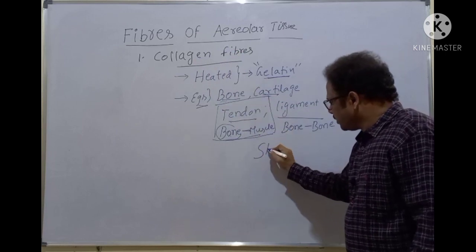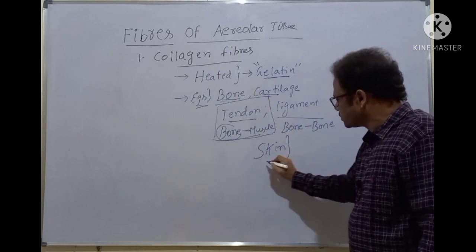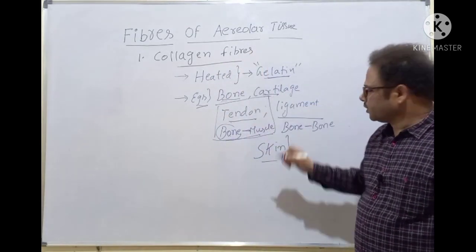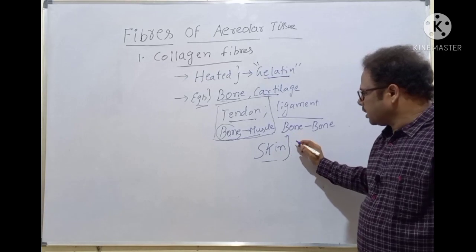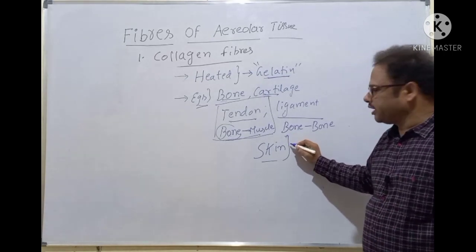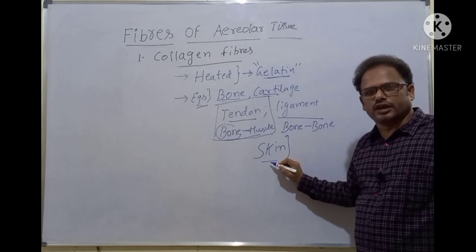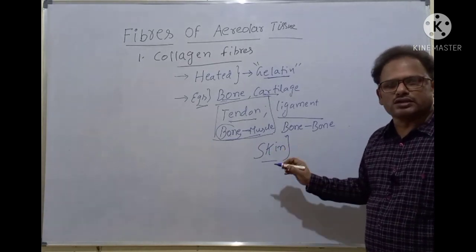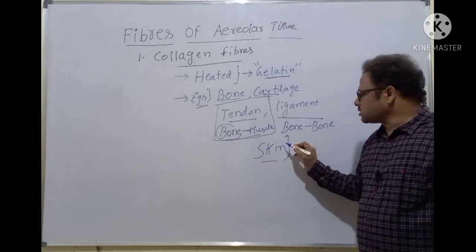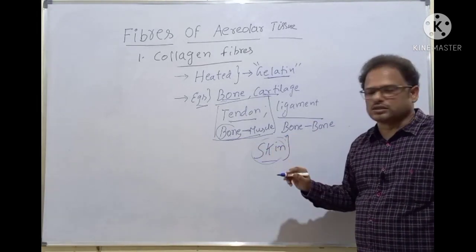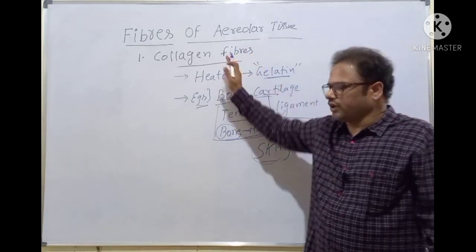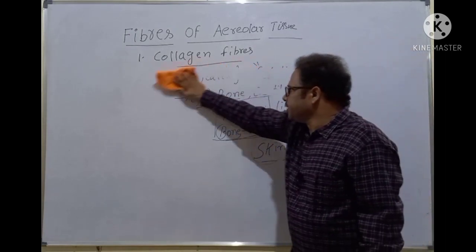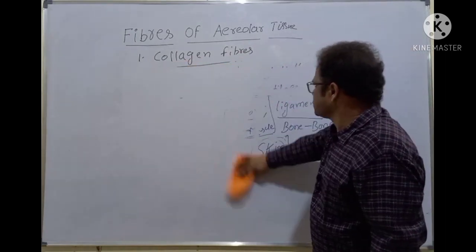The collagen fibers are also found extensively in the skin. Skin contains the collagen protein, which imparts youthfulness. When the collagen protein is reducing in the skin, it is an indication of old age. During old age, what happens? The collagen content in the skin reduces. It forms wrinkles. So that's all about the collagen fibers. The next one is the elastic fibers. We shall be discussing the elastic fibers.